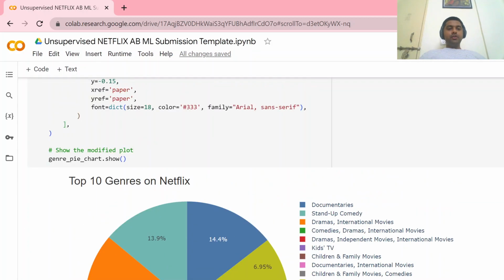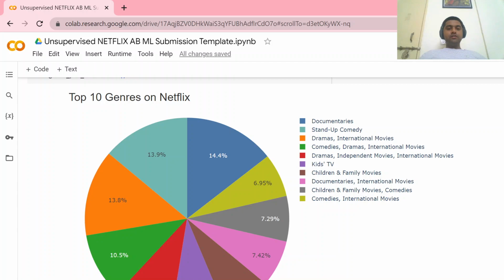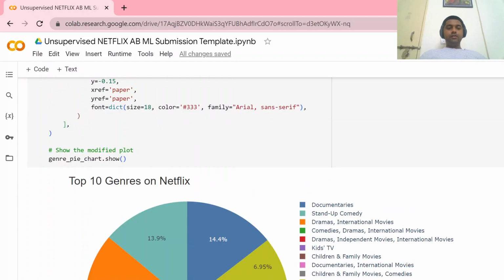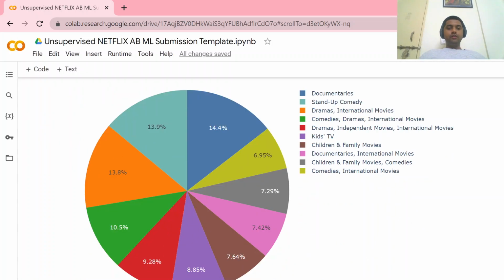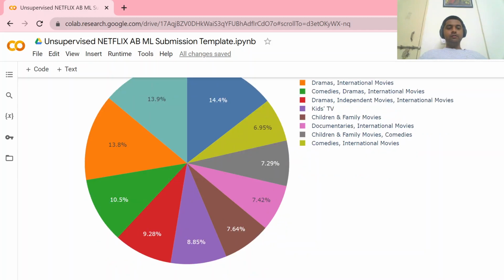Then we can see the top 10 genres on Netflix. The genres having the top 10. So documentaries are highest at 14.4%. Then dramas and international movies at 13.8%, and stand-up comedy 13.9%, and so on.